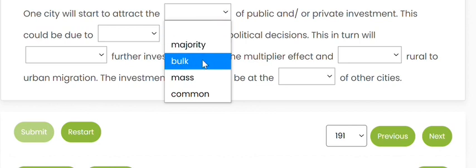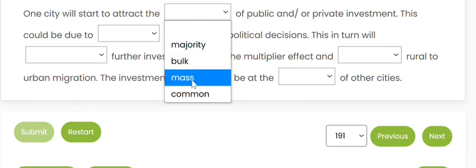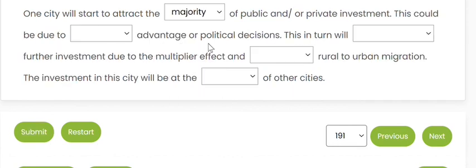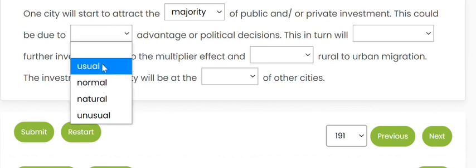Like we buy the notebooks in bulk, means a lot of them together, that is bulk. Mass is used for weight. And common is not a noun, so we'll go with majority of investment. This could be due to dash advantage or political decisions. What kind of advantage? Usual.